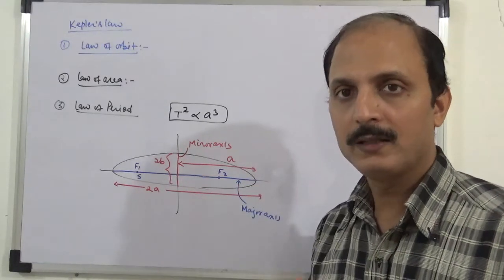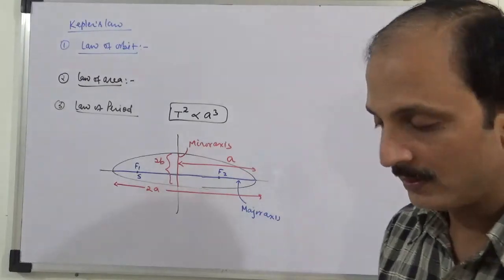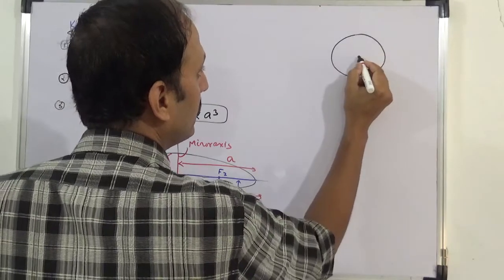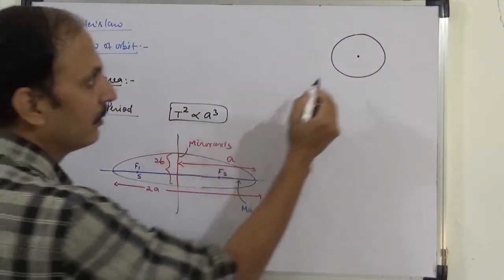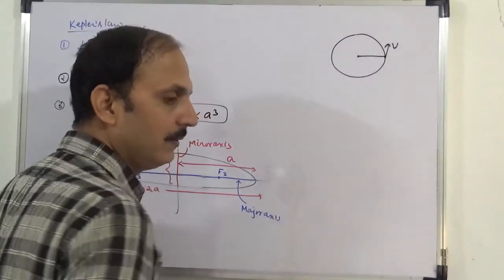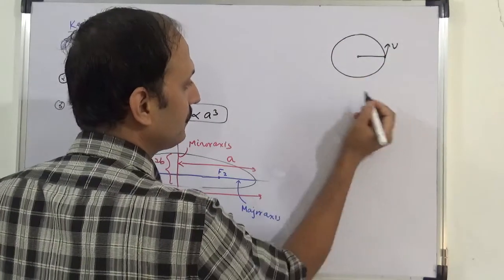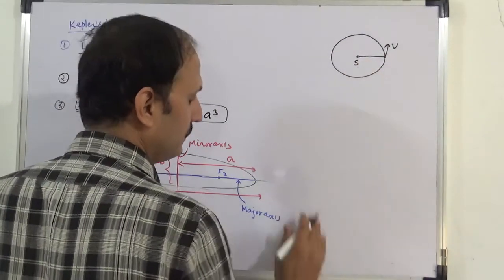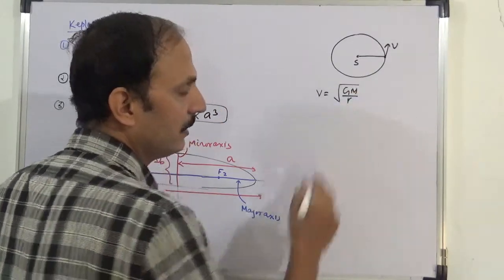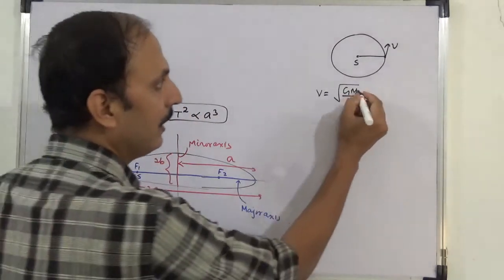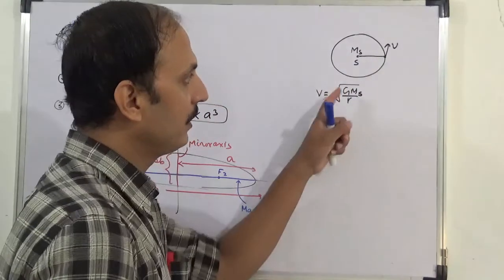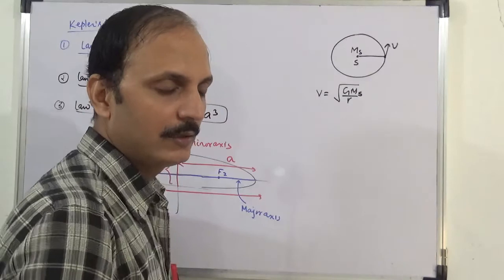We'll prove it for a special case that is in our course, that is for a circle. So let's say for circular path a and b are equal. Basically when it becomes circle, so a and b are equal. So let's say the planet is moving with velocity v in this path. तो यह अपना सन है, तो फिर यहाँ पे वेलोसिटी क्या हो जाएगा, velocity is root of GM/r, v orbital. ओके, ये M is the mass of sun. जो यहाँ पे सन है वो अर्थ था, तो वहाँ पे G mass of earth by r आया था, यहाँ पे ये आ जाएगा orbital.